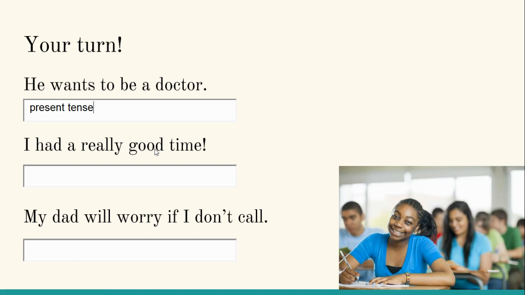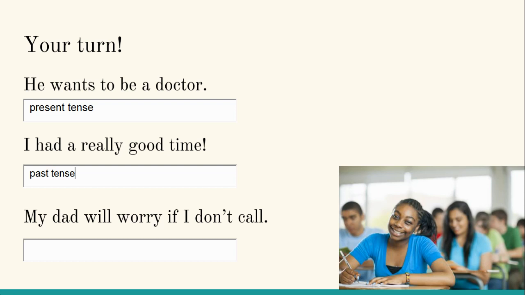If we're talking about having a good time, that's a reflection on an event that has happened already. We're not talking about something in the future, because the event hasn't occurred yet. And because of this d ending, we know that it's not talking about something that's happening right now. So we can know that this took place in the past, that our verb is in the past tense. I had a really good time.